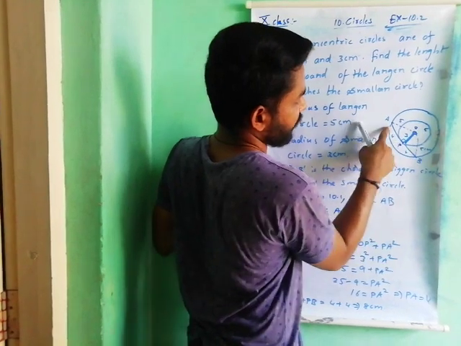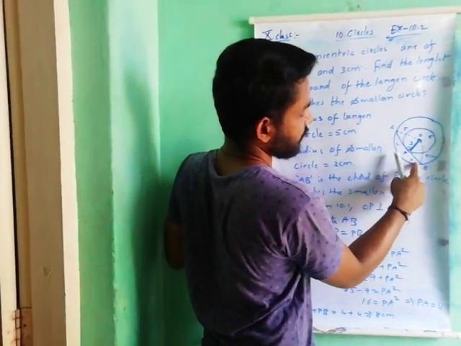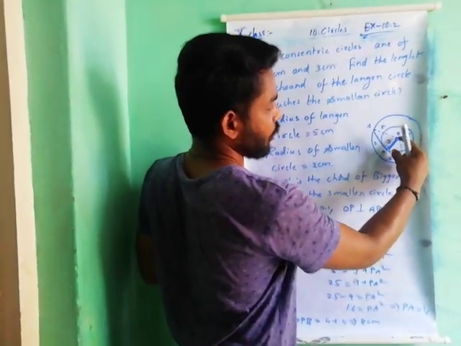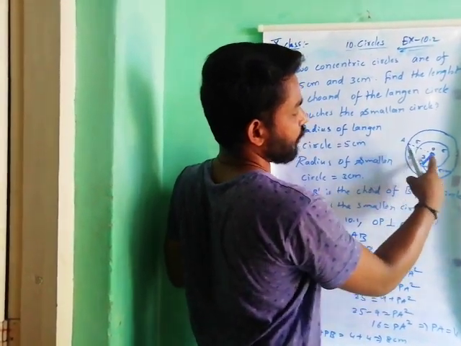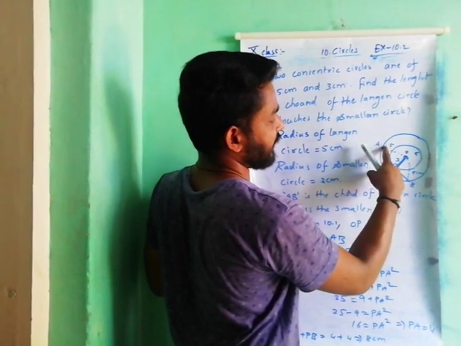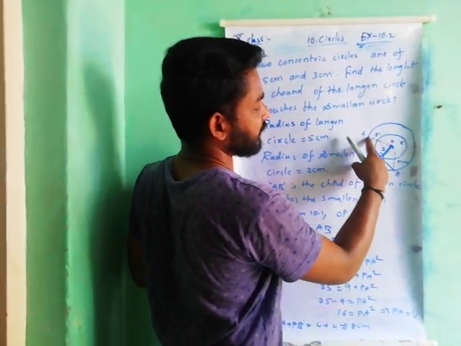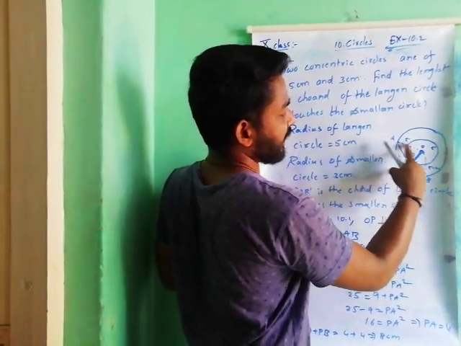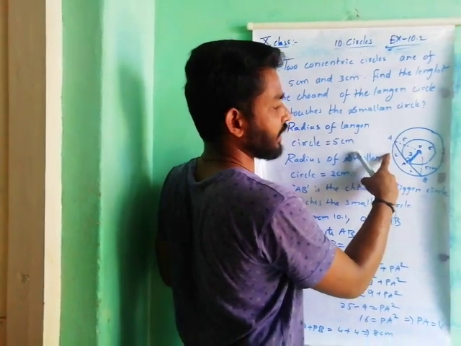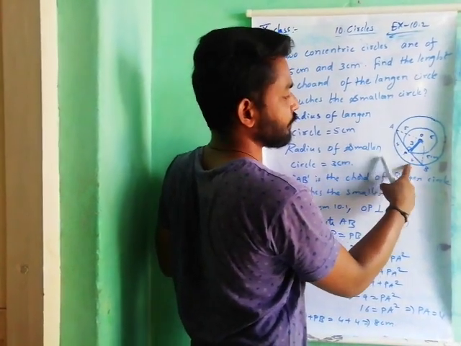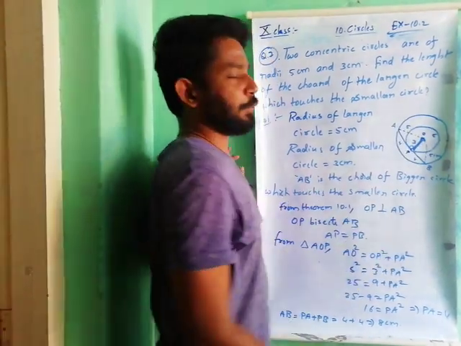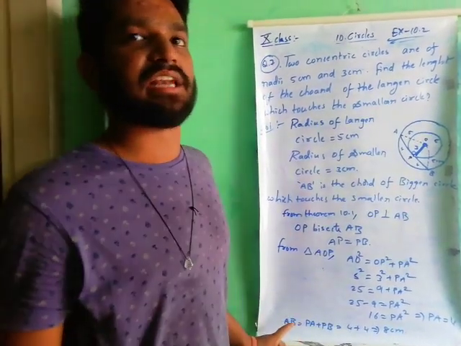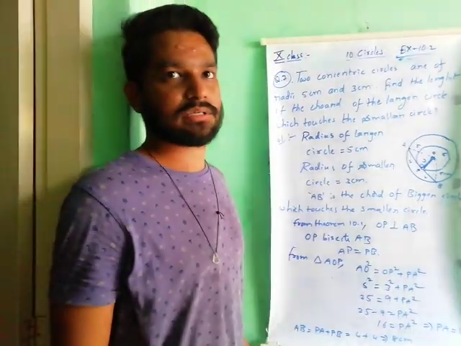So we know we have to find out this length. From theorem 10.1, OP is perpendicular to AB. So it makes 90 degrees. We know the smaller radius 3, bigger radius 5. So it forms a right angle triangle. By using Pythagoras theorem, here we have to find out the other side. It must be equal to this one. Why? Because OP bisects AB, AP is equal to PB. So finally we get AB is equal to 8 centimeters.